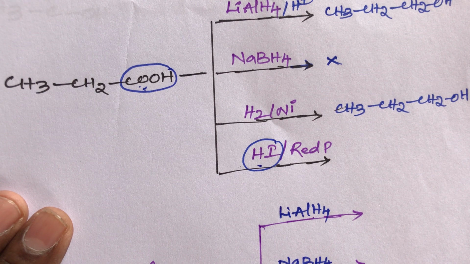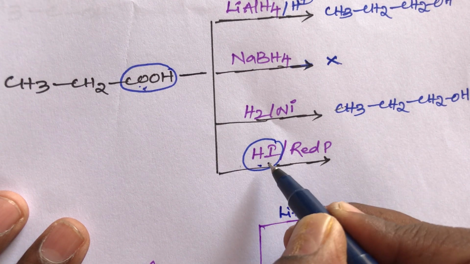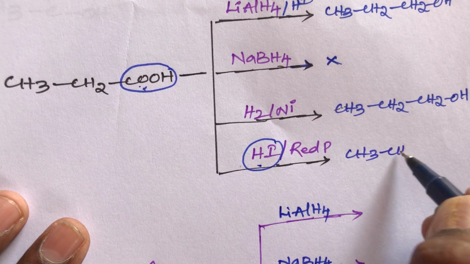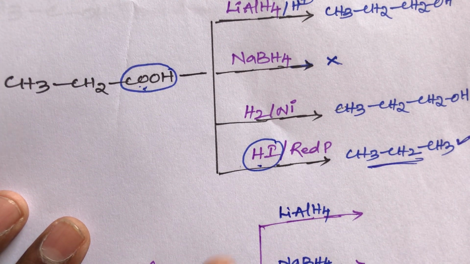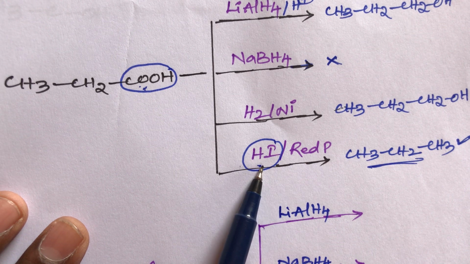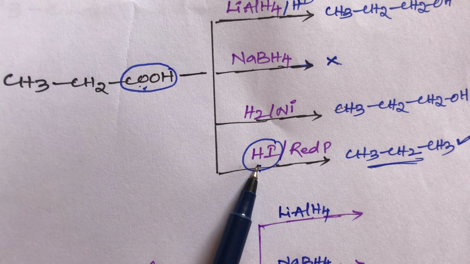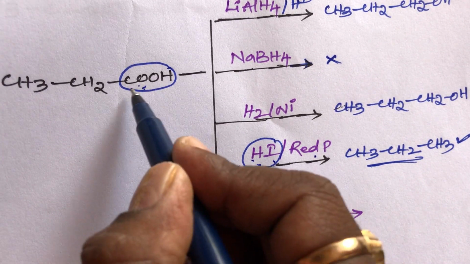This carboxylic acid is converted into alkanes. It is most important, students: hydrogen iodide can reduce carboxylic acid. It gives alkanes, that is CH3, CH2, then CH3. This is propane. This is a simple trick, students. I gave it in a previous video: what is the role of HI in the presence of red phosphorus? It is a strong reducer. It can reduce aldehydes, ketones, acids, acid chlorides and esters also. Hydrogen iodide in the presence of red phosphorus can reduce the acid group also.